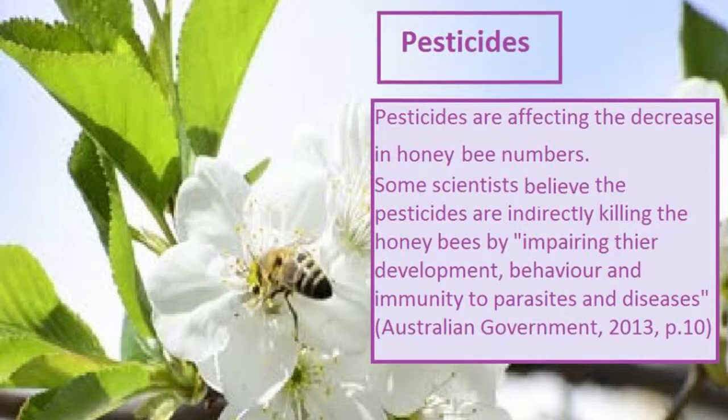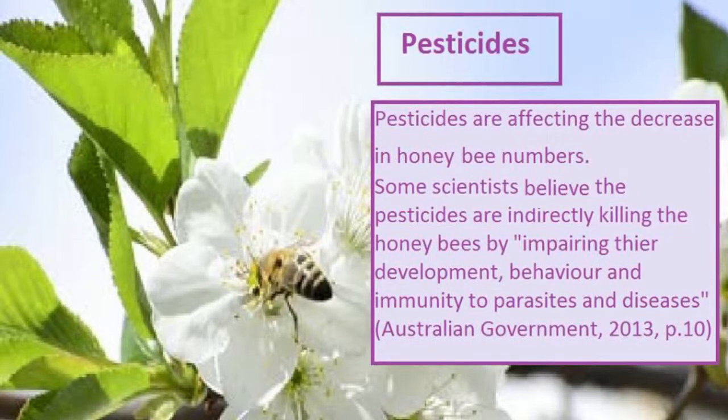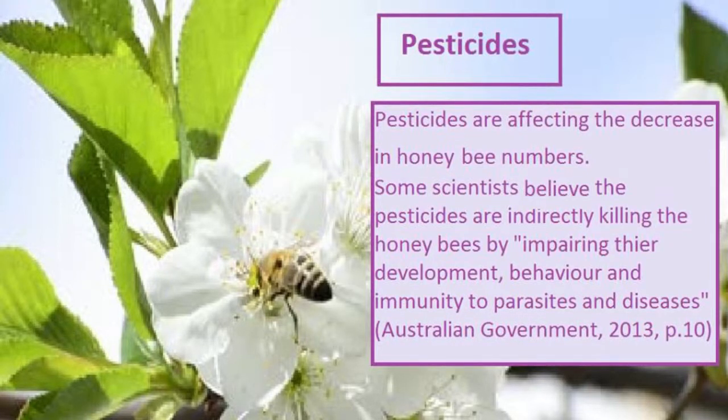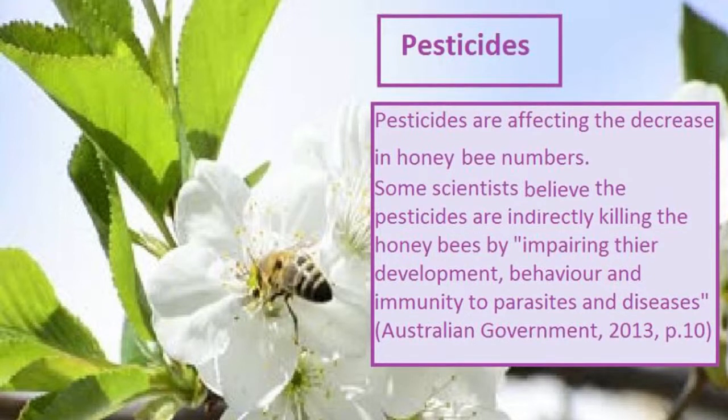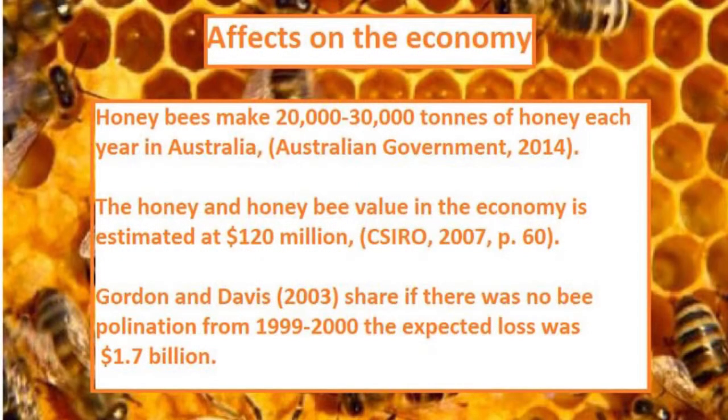Australian crops with pesticides have impacted the declining honeybee numbers. Some scientists believe that the death of honeybees is not directly from the pesticides. The scientists believe that the honeybees are indirectly affected by the pesticides, quote, impairing their development, behaviour and immunity to parasites and diseases, end quote. Australian Government, 2013, page 10.